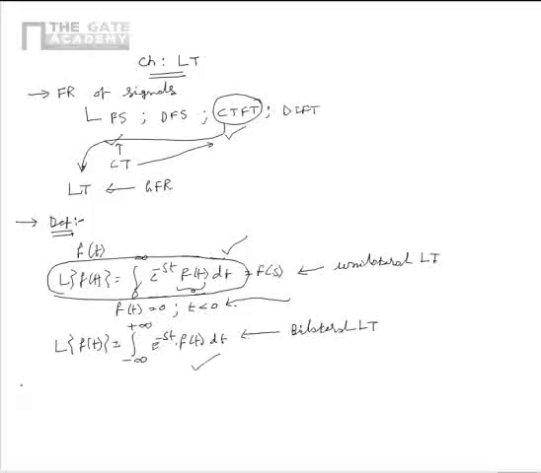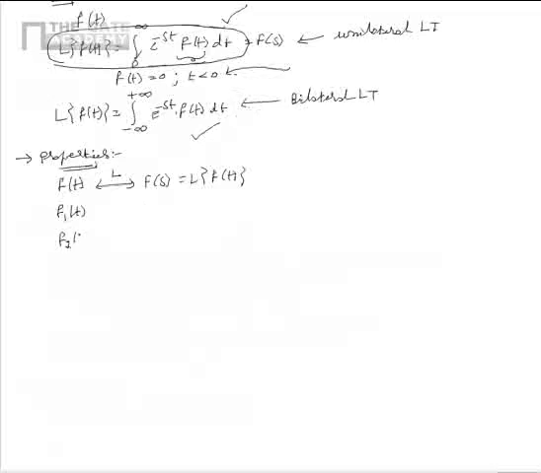Now we will look into some of the important properties of the Laplace transform. Before looking into the properties of the same, please note that if there is a signal f of t, its Laplace transform is denoted by f of s. So f of s is equal to Laplace transform of f of t. So let us consider two signals f1 of t and f2 of t, which have the Laplace transforms as f1 of s and f2 of s.